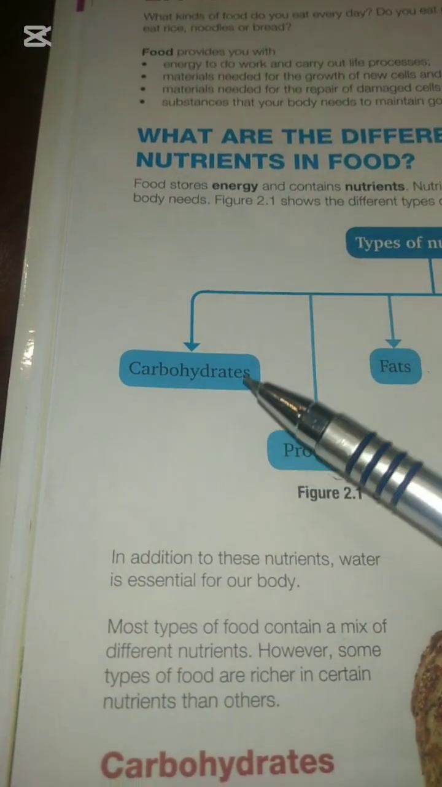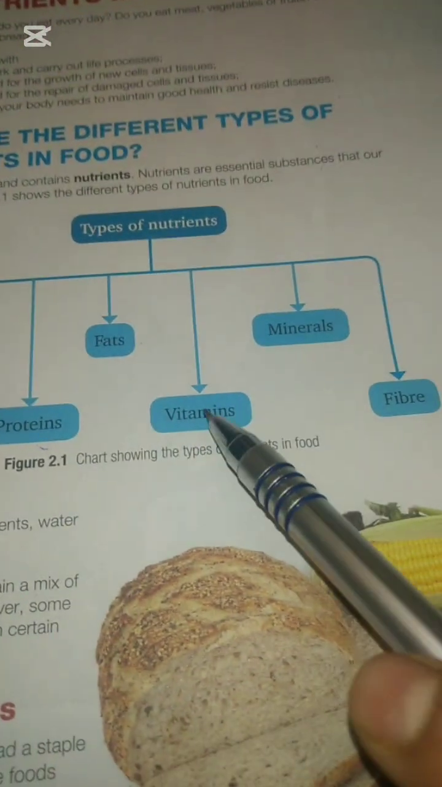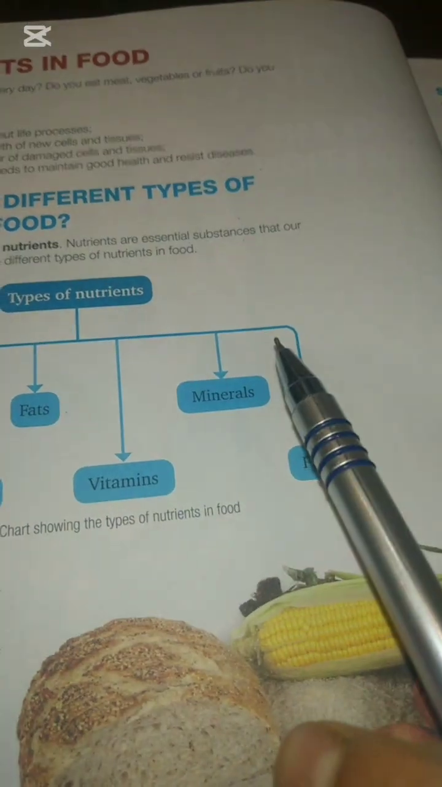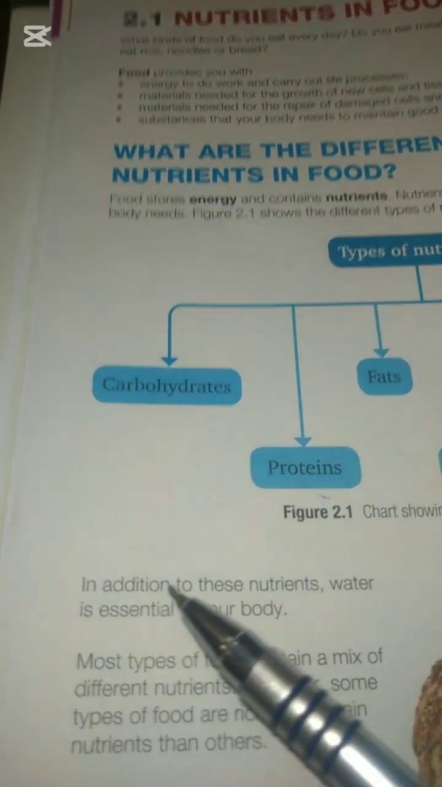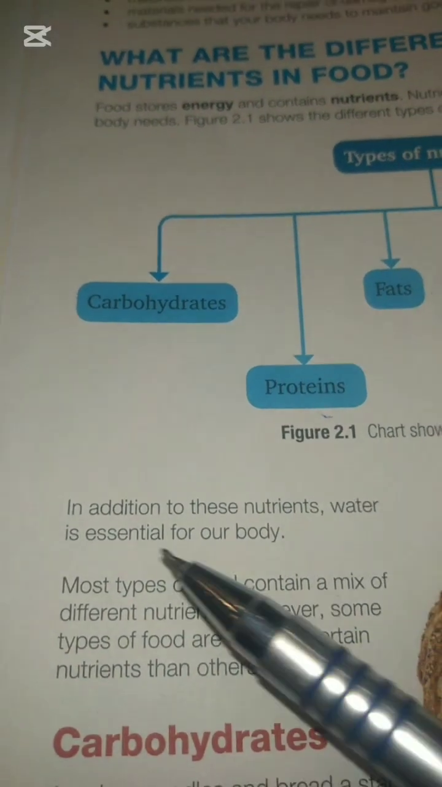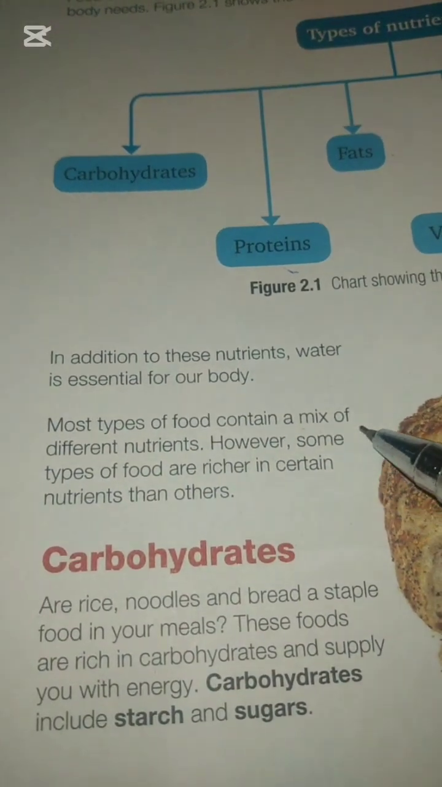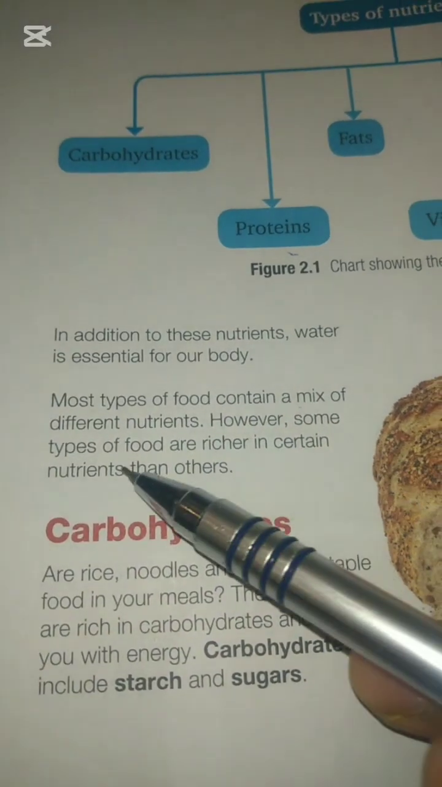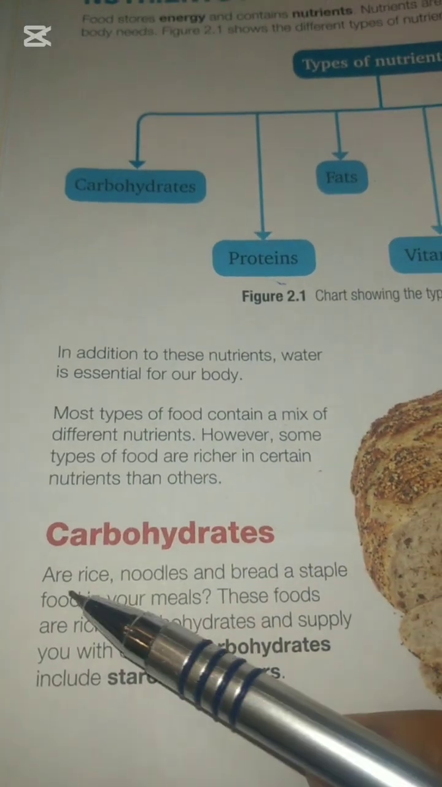So, today we study about carbohydrates, protein, fat, vitamins, minerals, and fiber. In addition to these nutrients, water is essential for our body. Most types of food contain a mix of different types. However, some types of food are richer in certain nutrients than others.